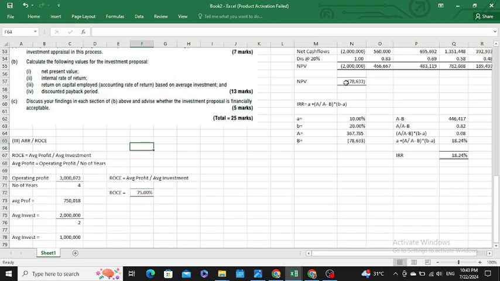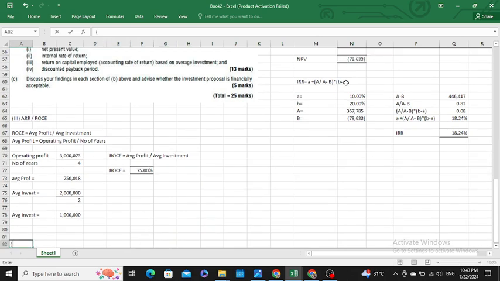Okay, so then you have to calculate your discounted payback period. Your part 4 is to calculate a discounted payback period.